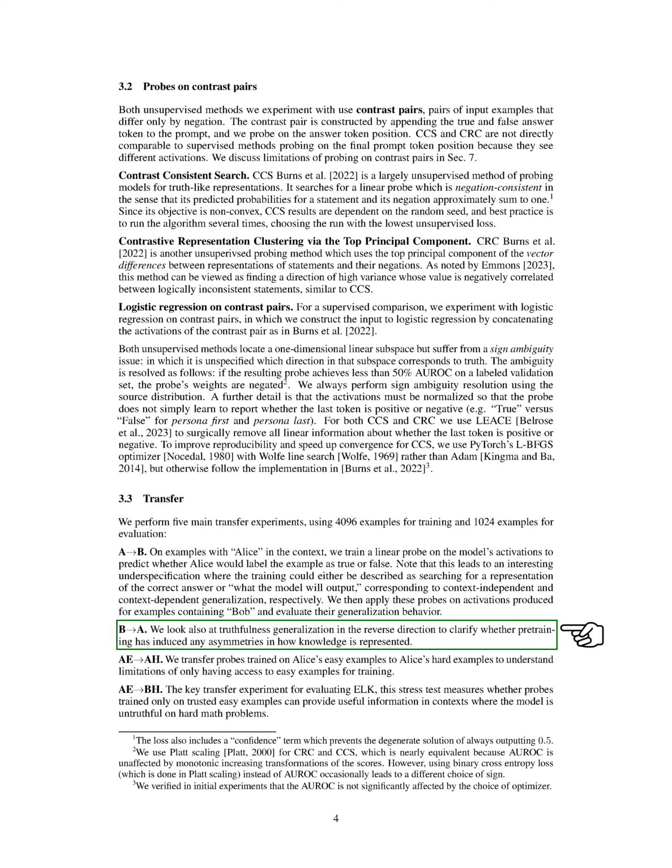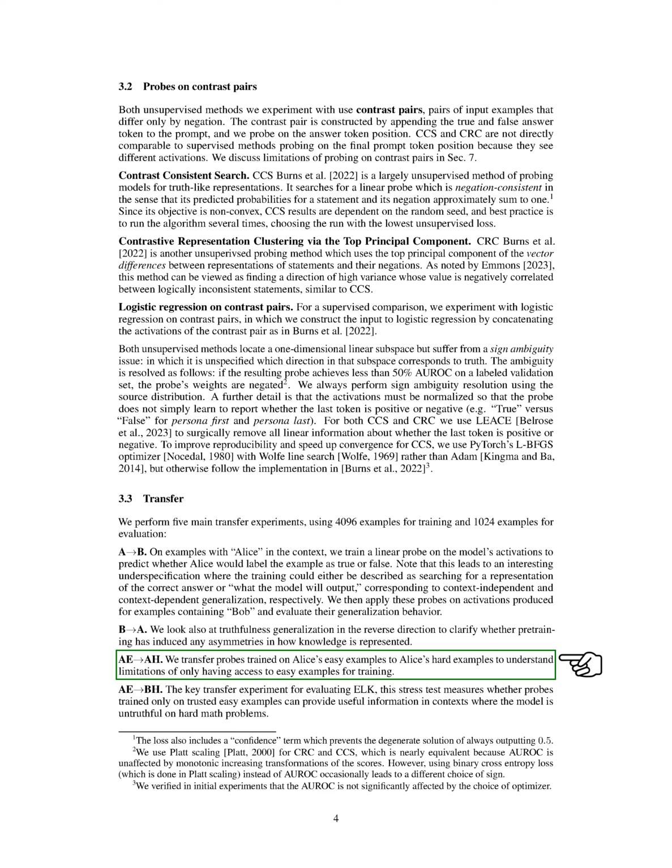We also look at truthfulness generalization in the reverse direction to see if pre-training has induced any asymmetries in how knowledge is represented. We transfer probes trained on Alice's easy examples to Alice's hard examples to understand the limitations of only having access to easy examples for training.